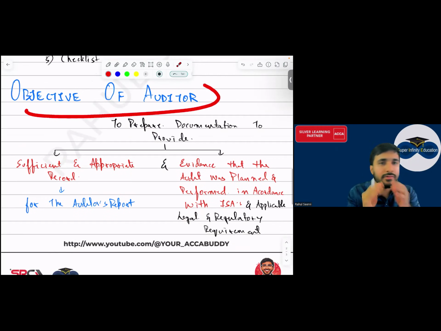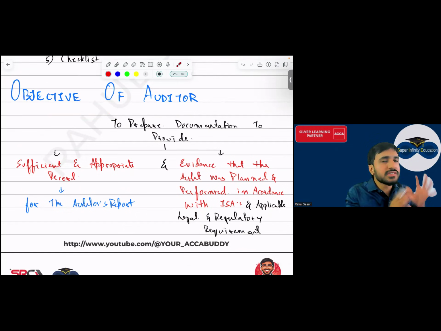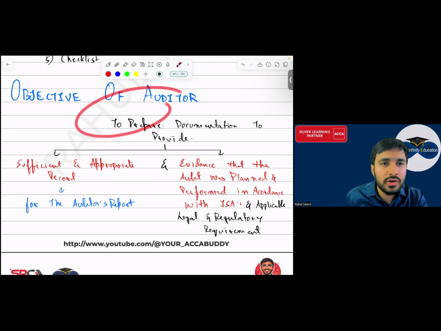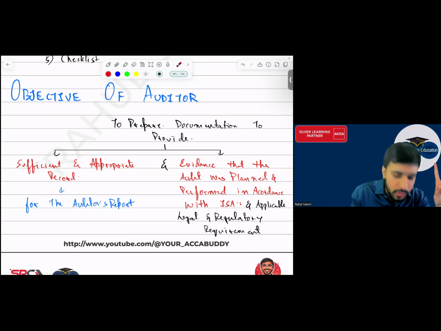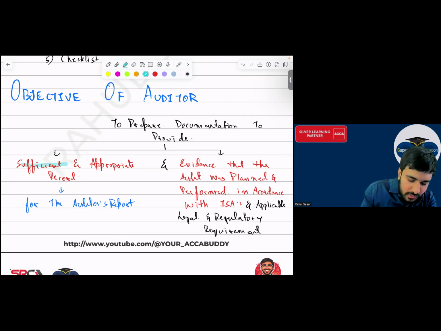Now coming to the objective. Why will the auditor do this? Auditor सब कुछ क्यों maintain करेगा? Now when you have given your class 10th board exam also, can I say if you think कि सर मेरा मार्क्स कम आया, तो what can you do? You can get your copies from government. सेम वे here everyone, ऑडिटर भी क्या सोचेगा? Auditor will also say that once I've done with the audit, after 4 months, 5 months, or 3 months, if someone will come and say कि आपने क्या काम किया है, that is the reason I'm doing documentation. The objective of the auditor is what? To prepare documentation to provide what? Sufficient and appropriate record. For what, sir?